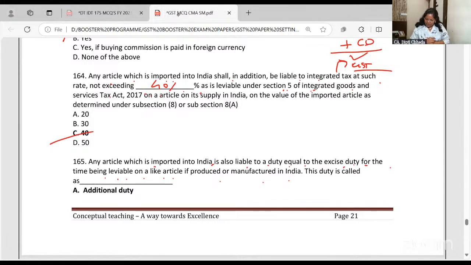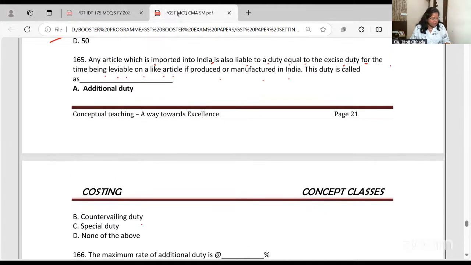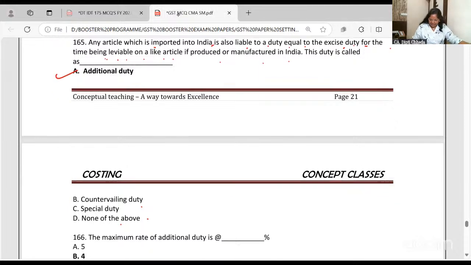So any duty leviable equal to the excise duties. You know, we charge anti-dumping duty and all the other duties included for this purpose. It is additional duty. What are the other options? Countervailing duty, special duty, or none of the above. It's additional duty. Additional duty equal to the excise.